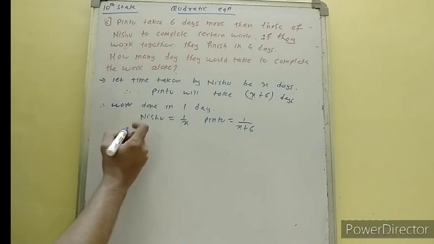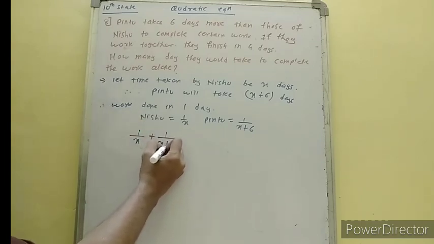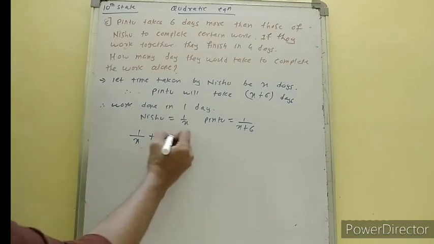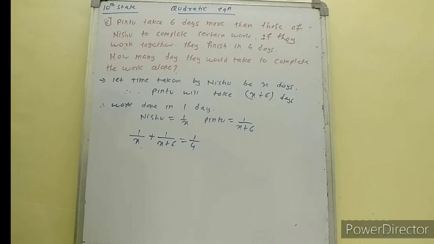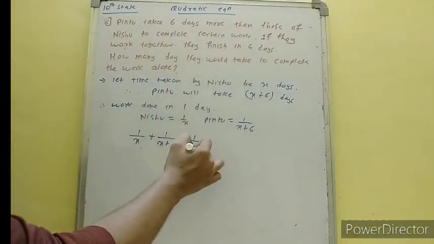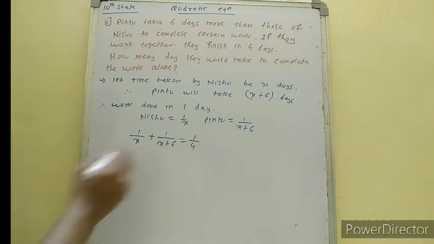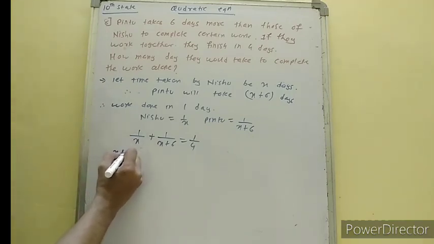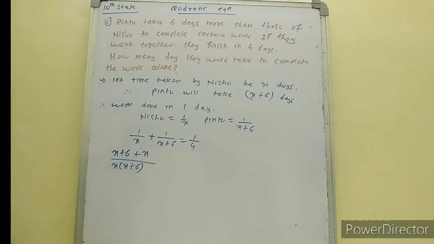If they work together, means 1 upon x and 1 upon x plus 6, the work can be completed in 4 days. So in 1 day, 1 upon 4 work is getting completed. Got it? So 4 days, so 1 upon 4. X days, so 1 upon x. X plus 6 days, so 1 upon x plus 6. When I cross multiply it, x plus 6 multiply by 1, x multiply by 1 upon x multiply by x plus 6 is equal to 1 upon 4.